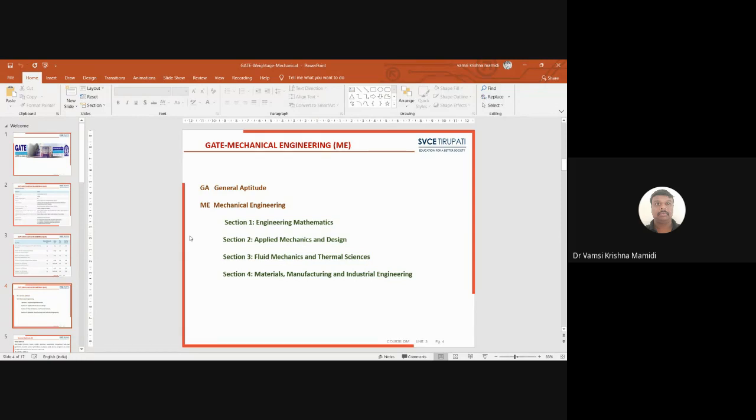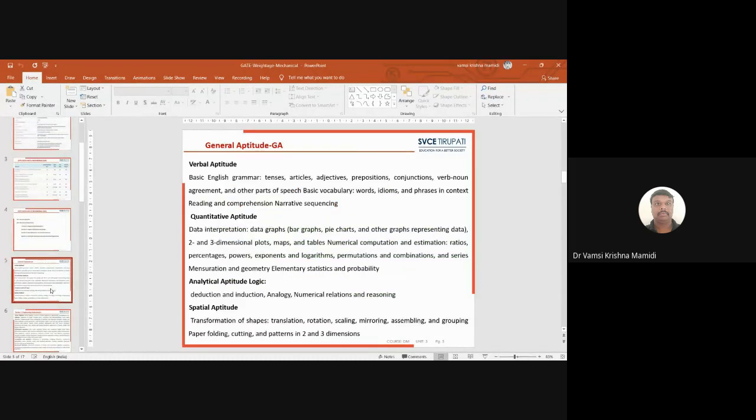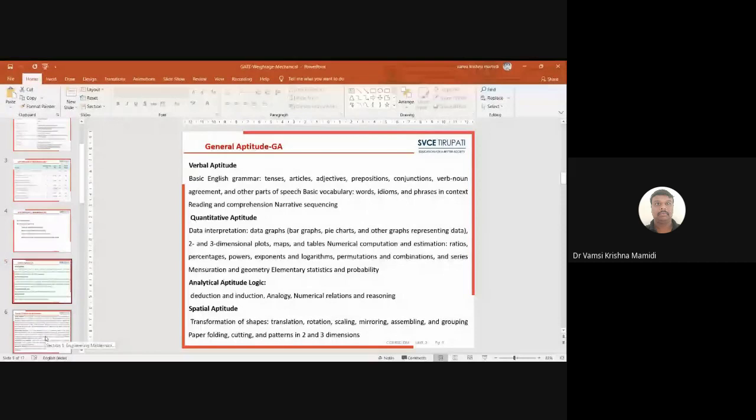In the earlier discussion, your classmates raised the issue of where we have to start, where we have to end, and how we can plan for the examination. That is the reason this 10-minute small bite is going to discuss it with you. This is the syllabus which you have seen on the website also.